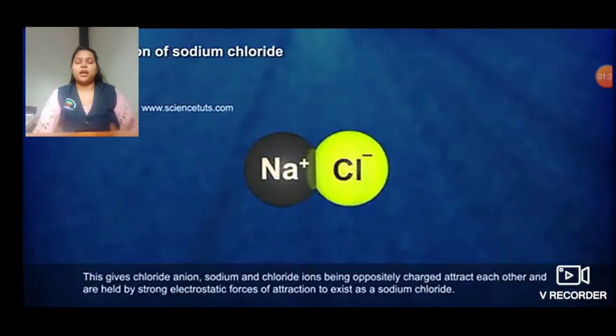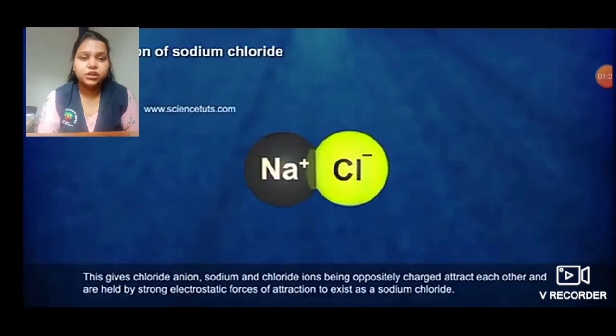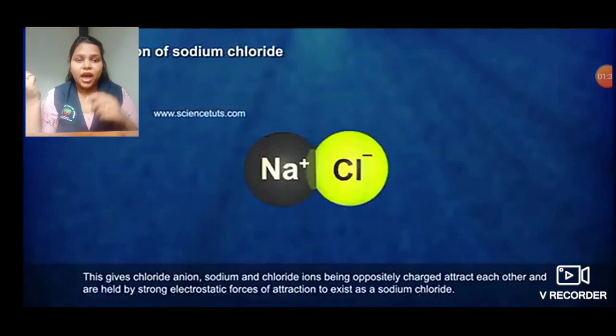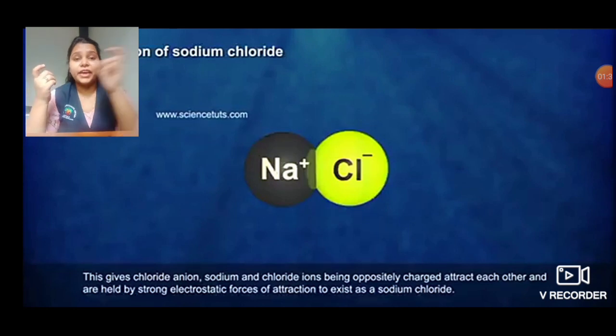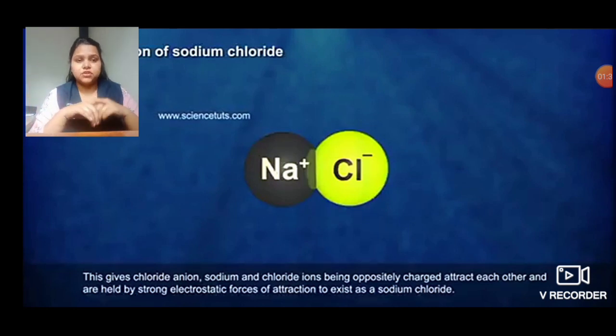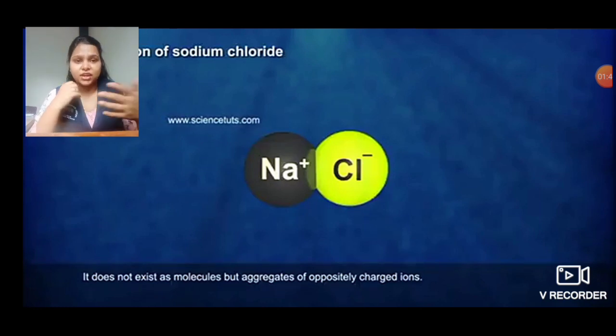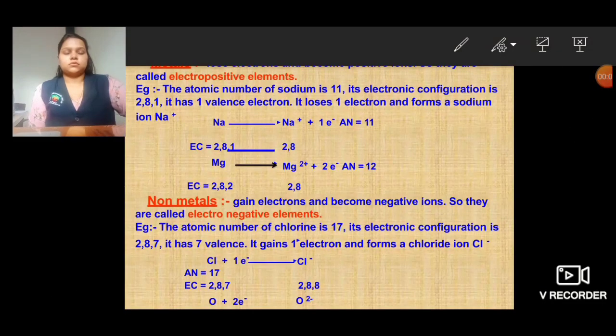So sodium and chlorine form a bond together and get attracted to each other to form sodium chloride, where chlorine is the one who took that 1 electron and sodium was the one who gave the electron. This is how sodium chloride is formed. It does not exist as molecules but as aggregates of oppositely charged ions. So it happens between oppositely charged ions.